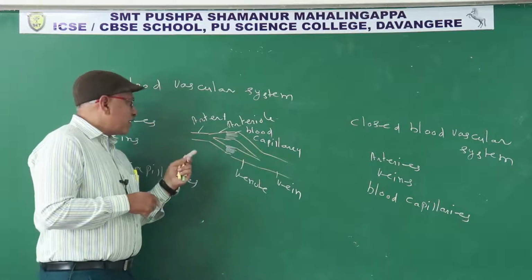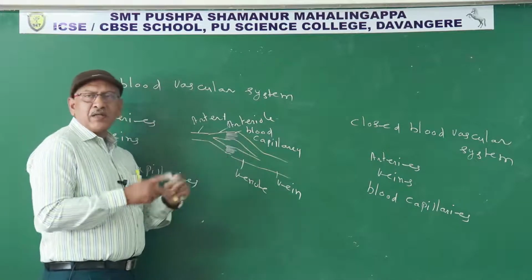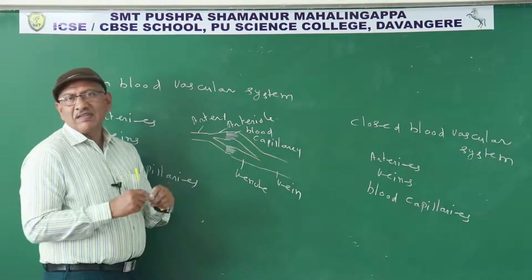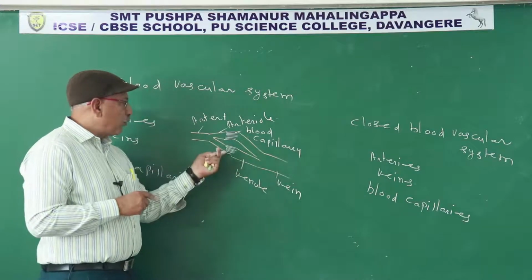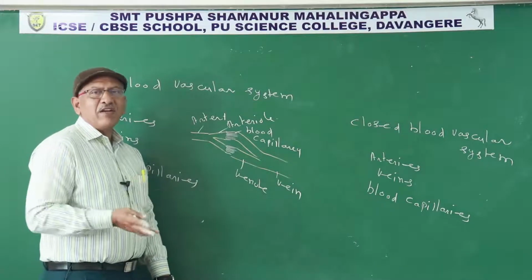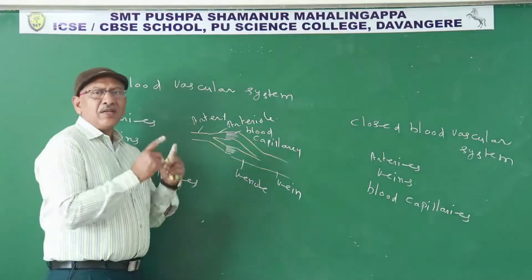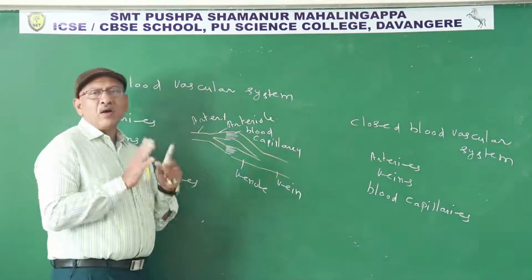So in the arterial system, blood flows from greater diameter to lesser diameter. That's why blood pressure increases. In a venule, blood flows from lesser diameter to greater diameter. So we never discuss blood pressure in veins. Blood pressure is always related to arteries only.